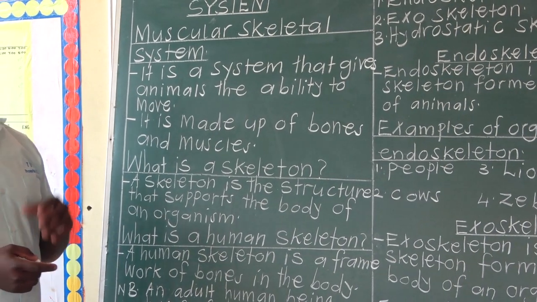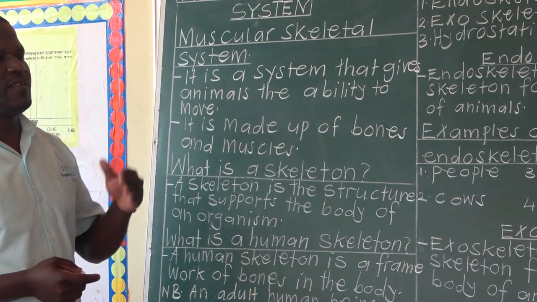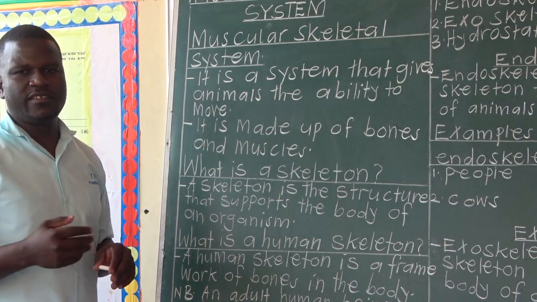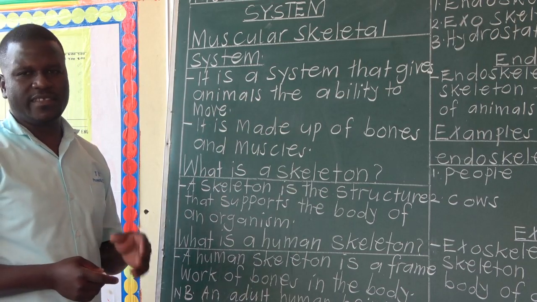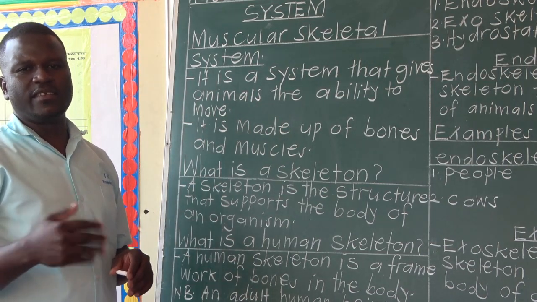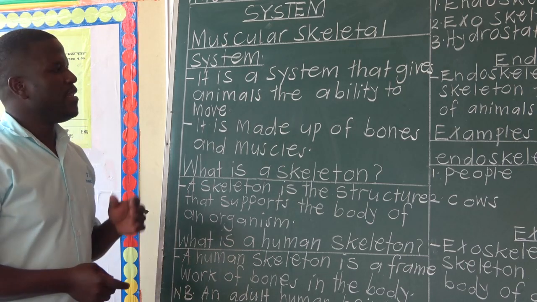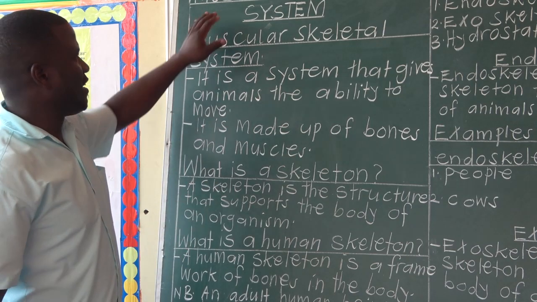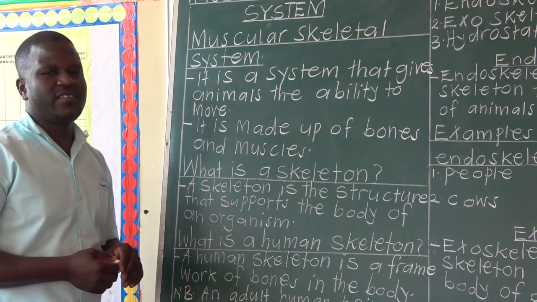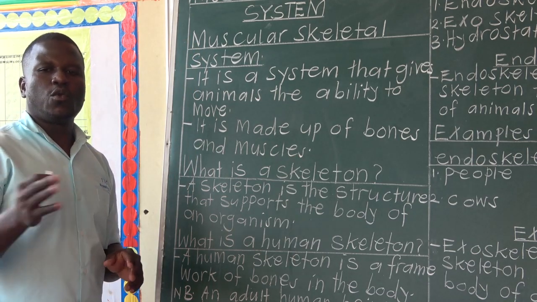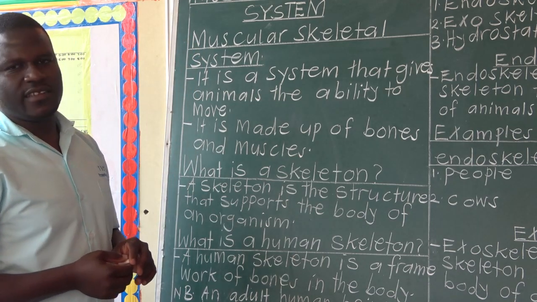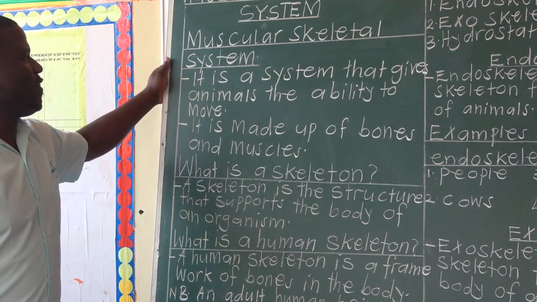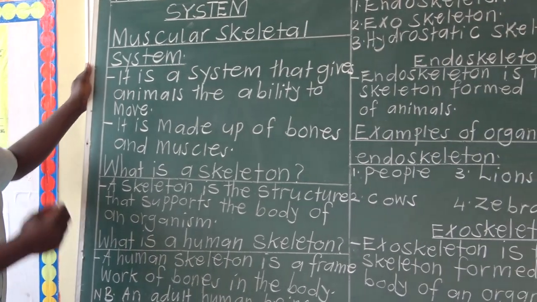In P6 and P5, you looked at very many systems. For example, in P5 we have the digestive system. In P6 you looked at the reproductive system. Now in P7 we are also going to look at different systems, and the first is the muscular skeletal system. We also have the excretory system. But as I said, we are going to begin with the muscular skeletal system.